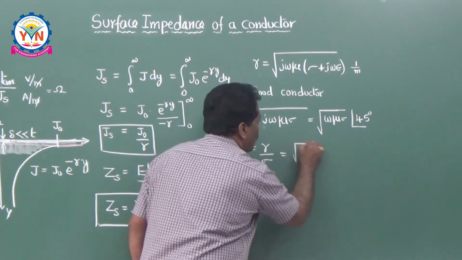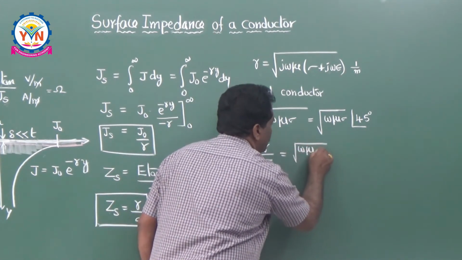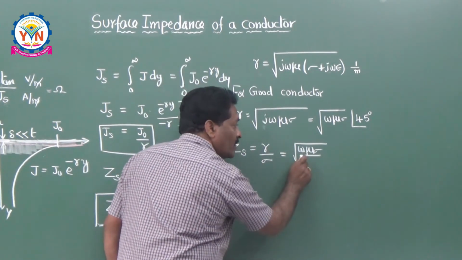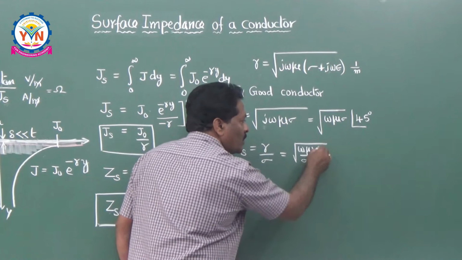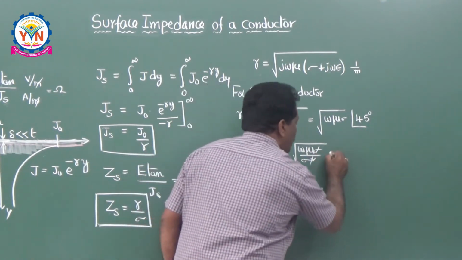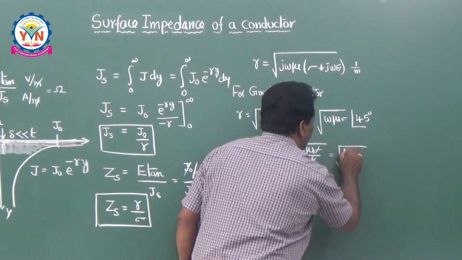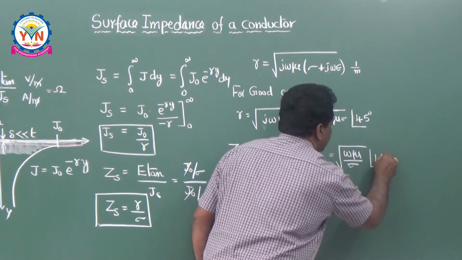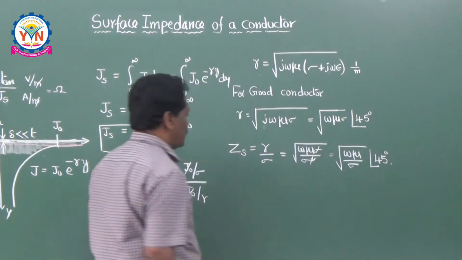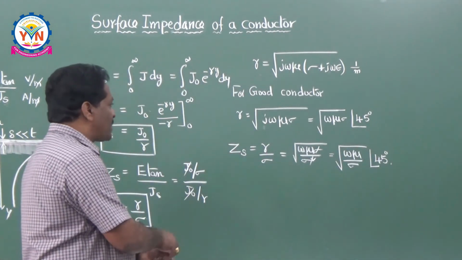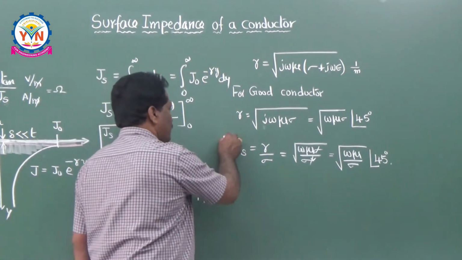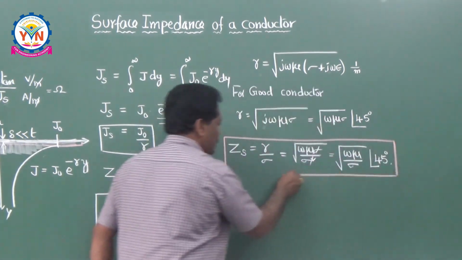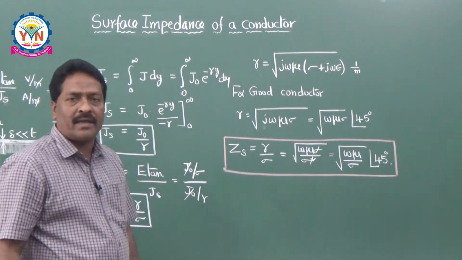Therefore this is root of omega mu sigma divided by sigma, which is sigma square. So this is equal to root of omega mu by sigma at an angle 45 degrees. This is nothing but the surface impedance, the surface impedance of a good conductor. All these formulas are already discussed in detail in the last classes.